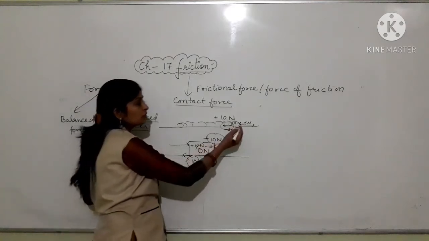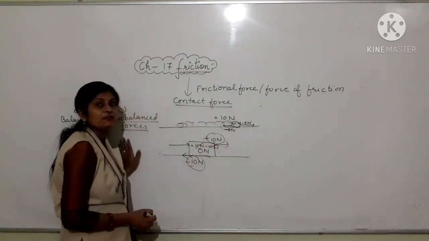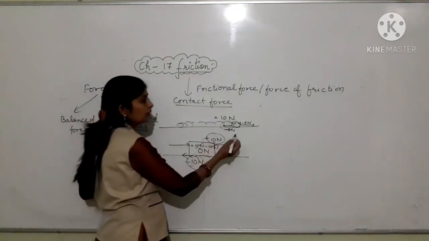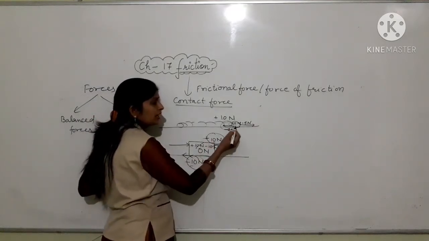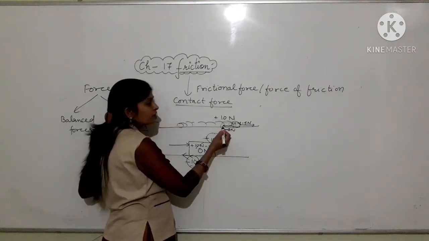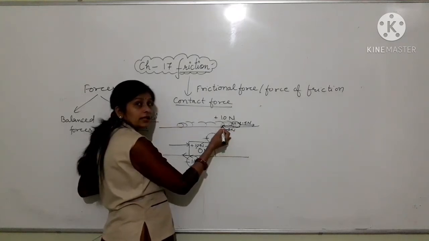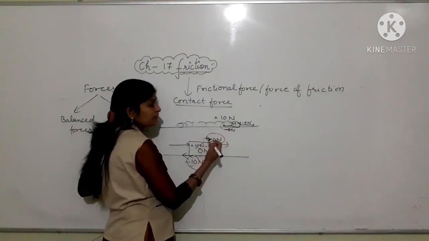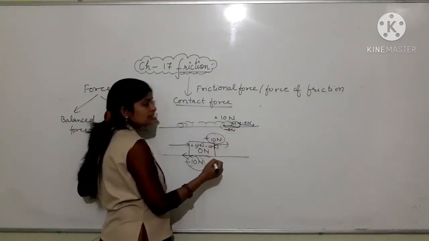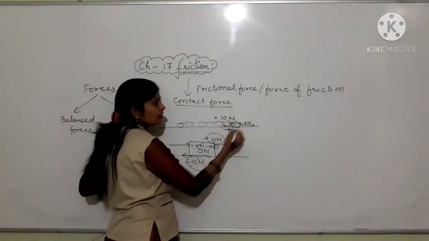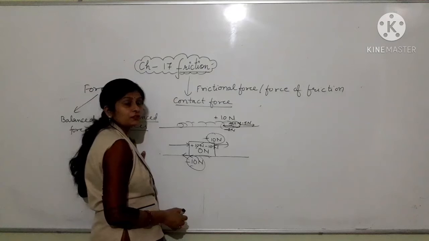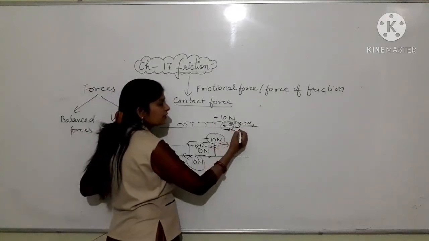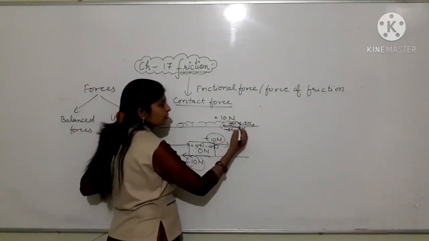Okay, now just find out the net or resultant force acting on this ball. There is an applied force of 10 Newton in the forward direction and an opposing or frictional force in the opposite, backward direction, that is minus 5 Newton. So the ball experiences plus 10 Newton minus 5 Newton. Two unequal, opposite forces. So the net or resultant force is 5 Newton.